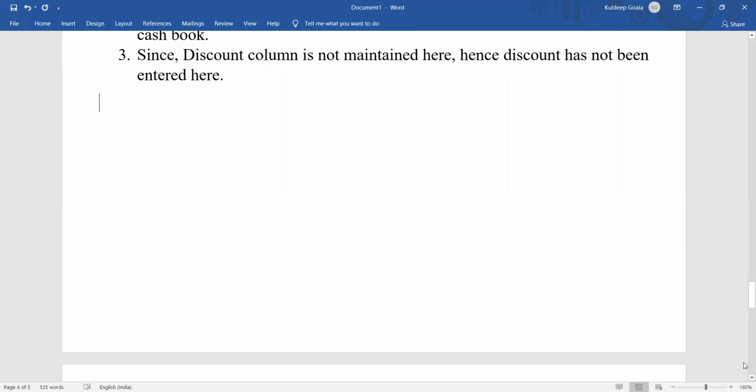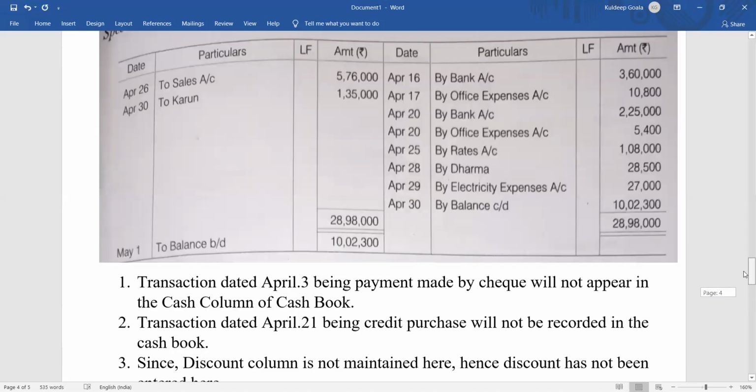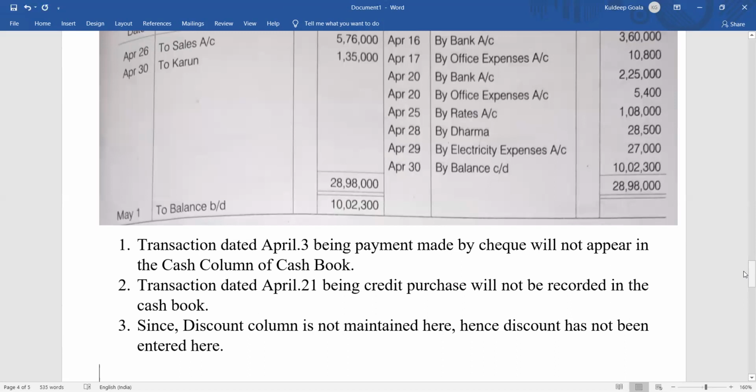But you cannot do it for all the transactions. You have to be very specific. I hope all of you are understanding this particular concept and that it is very clear to you all. Expecting that, we will move to the next transaction, the next question, which I will show you in the next video.